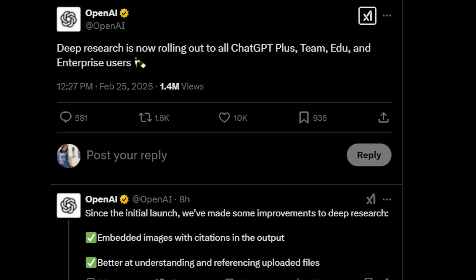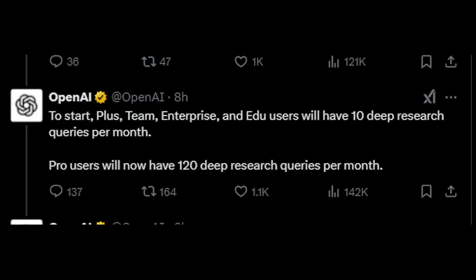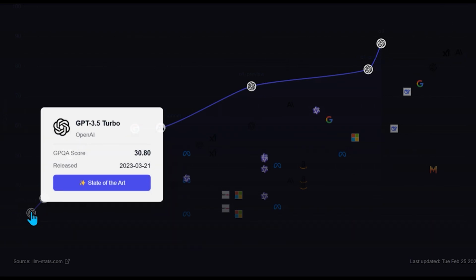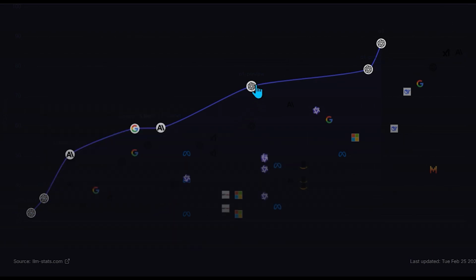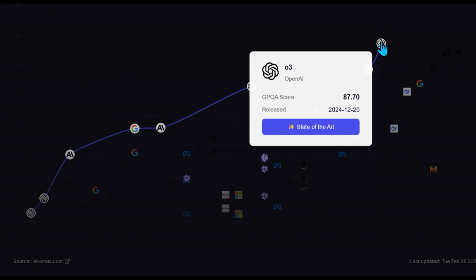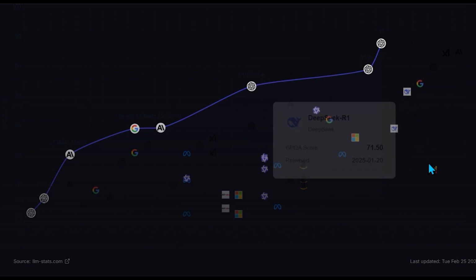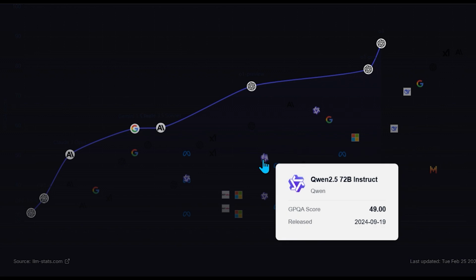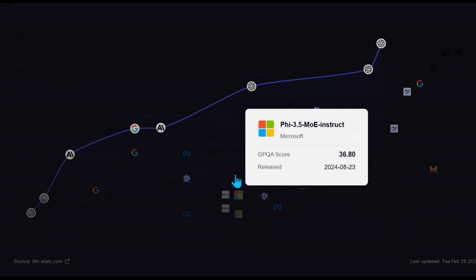Well, there you go. Now, this feature is available to Plus users, but a Plus user can only use 10 queries per month. Well, that's not exactly what I was expecting, but at least it's a start. It's clear that OpenAI is going all in to stay ahead in their ever-intensifying AI race. And honestly, I kind of feel for them. They were the first ones who came up with ChatGPT. But with so many AI models popping up, it's like a never-ending tech marathon. But OpenAI is running really strong.